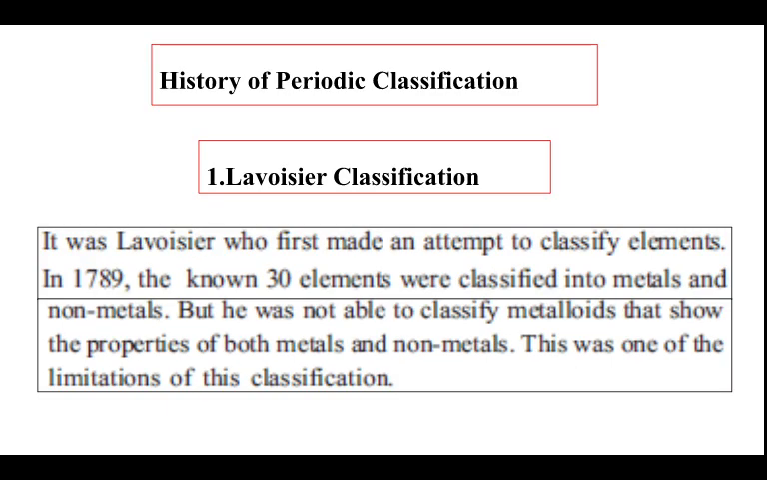First is Lavoisier's classification. It was Lavoisier who first made an attempt to classify elements. In 1789, the known 30 elements were classified into metals and non-metals. But he was not able to classify metalloids that show the properties of both metals and non-metals. This was one of the limitations of this classification.